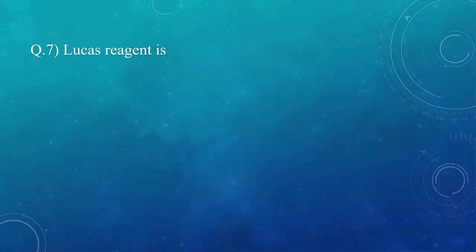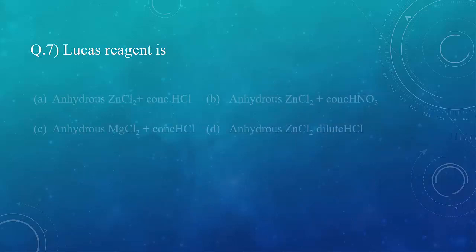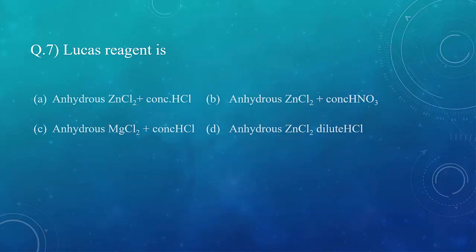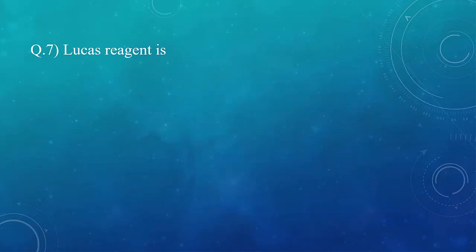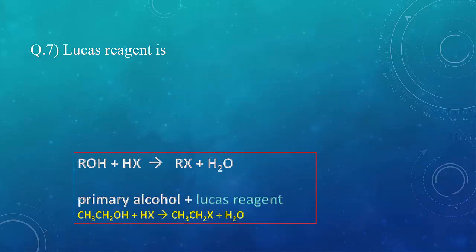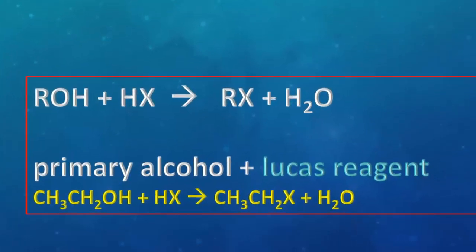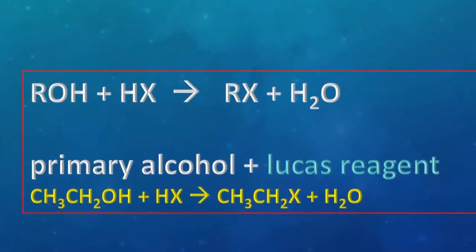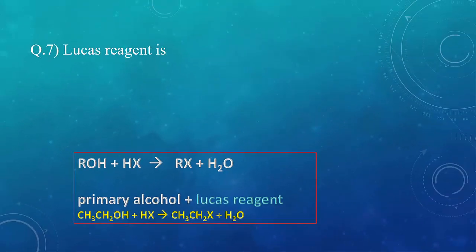Question 7. Lucas reagent is. Now students, Lucas reagent is anhydrous zinc chloride plus concentrated HCl. And this you are going to remember because this is required and many times it is asked in MCQs. Now as we have seen in the previous slide, primary and secondary alcohol don't react that readily with HCl giving us alkyl halide. So in that process, we have to use this catalyst, anhydrous zinc chloride and concentrated HCl, to get the product. So the correct answer over here is option A.